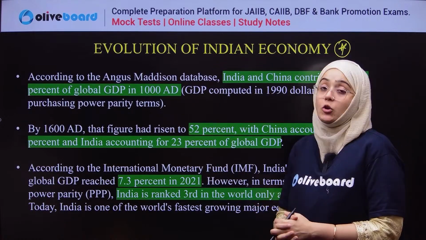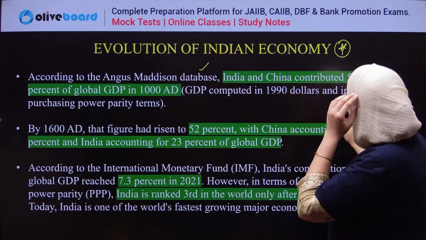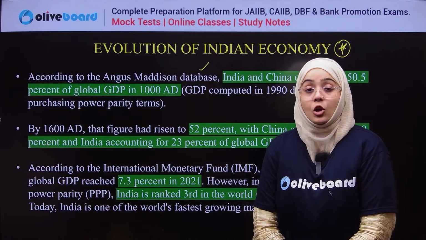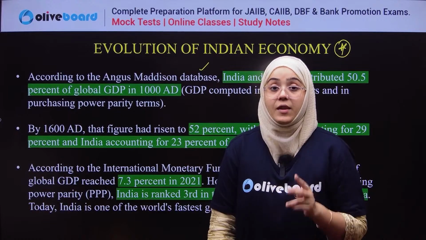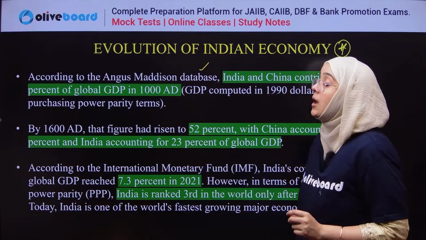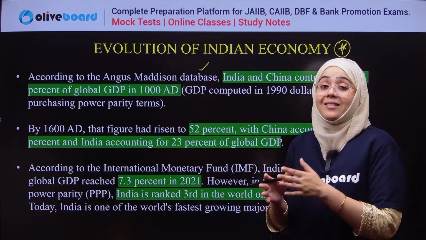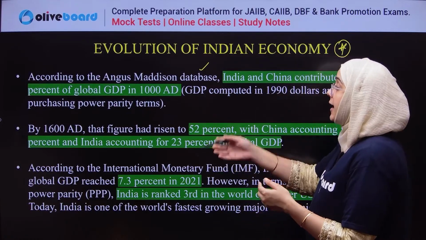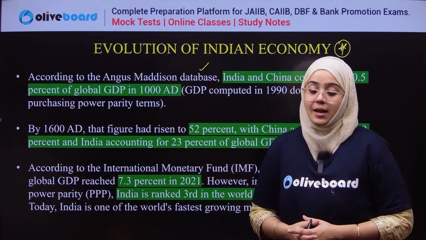Now, if we talk about the evolution of the Indian economy, according to the Angus Maddison database, India and China contributed approximately 50.5% of the global GDP in 1080. So in 1080, India and China jointly were responsible for 50.5% of the GDP of the whole world. But this number, of course, starts declining after 1680.